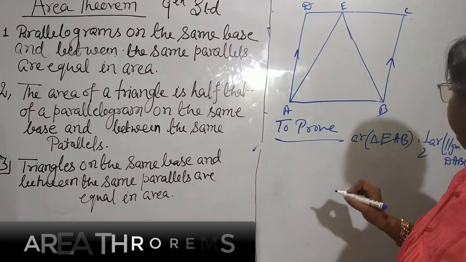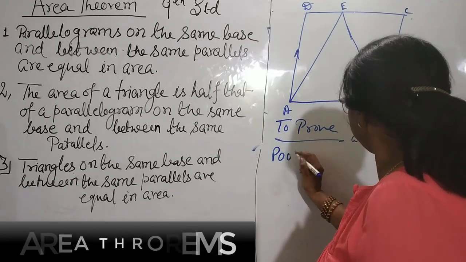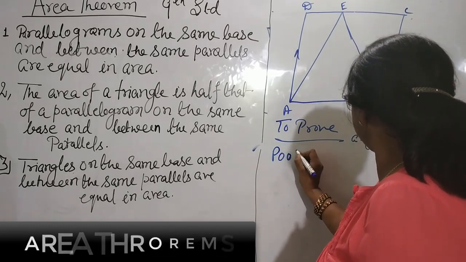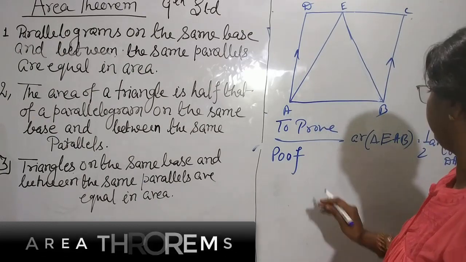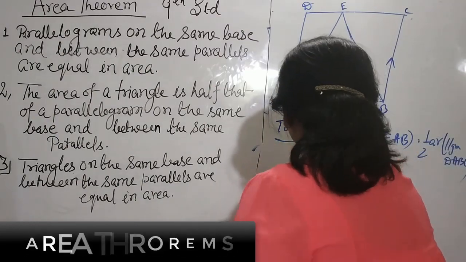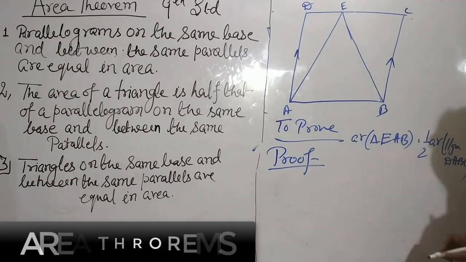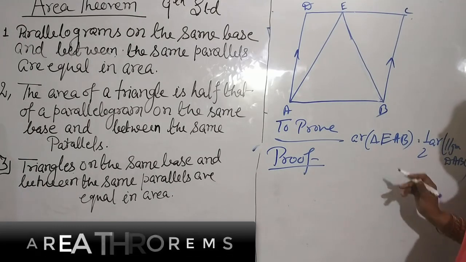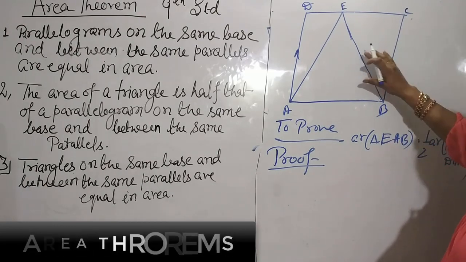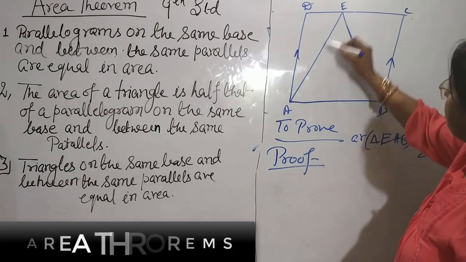To prove it, construct. One side of the triangle is given.